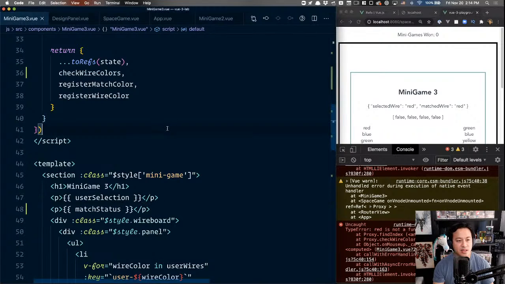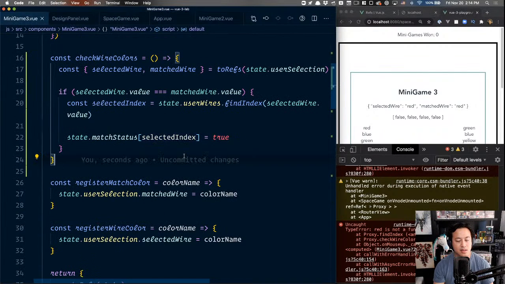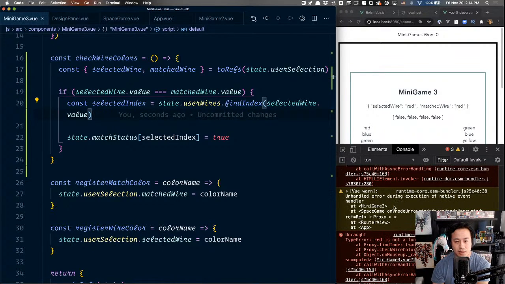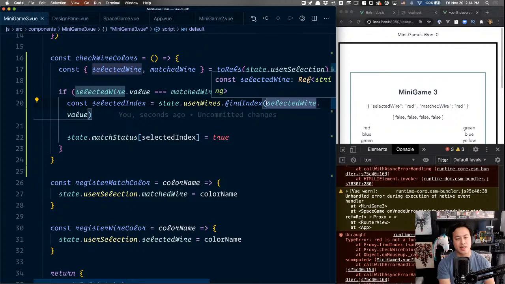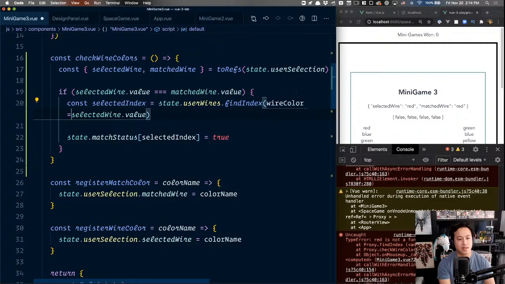Red is not a function. Set state.match status.selected index. Why? That didn't... Oh, I am silly. So for find index, you actually have the wire color, and then we're looking for if wire color is equal to selected wire dot value. Yeah, okay, there you go.